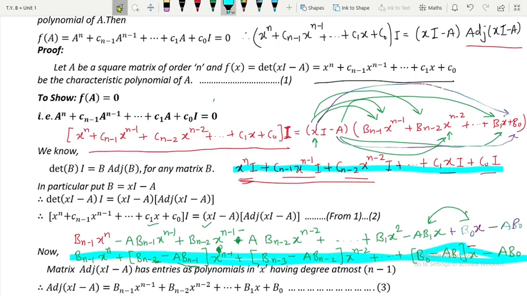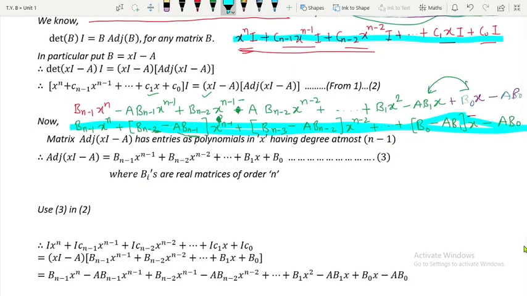I will take this a little bit down so that I will get some space to work with. So let us compare. After comparison, what are we going to get? Observe the coefficient of x raised to n is 1 on this side. What is the coefficient of x raised to n over here? It is b n minus 1. So our first equation is 1 is equal to b n minus 1.